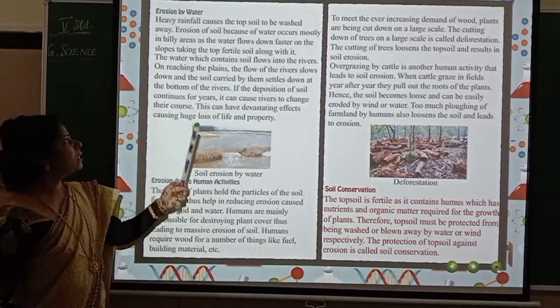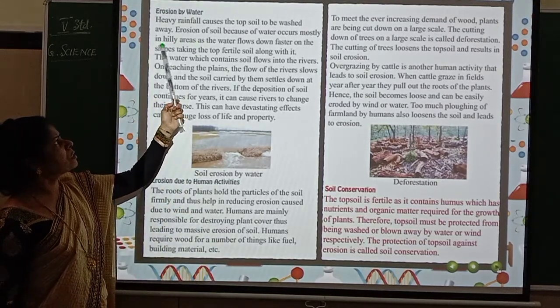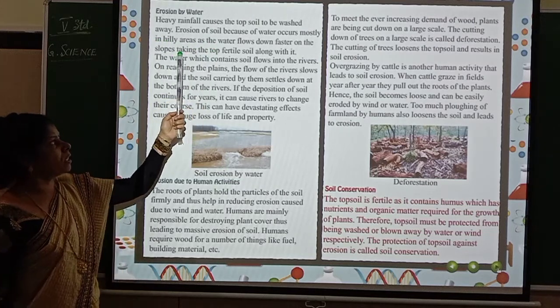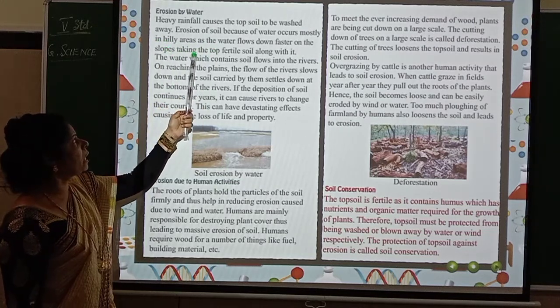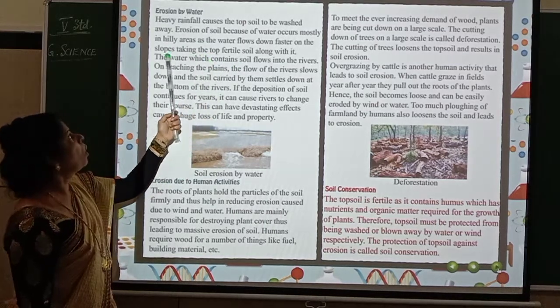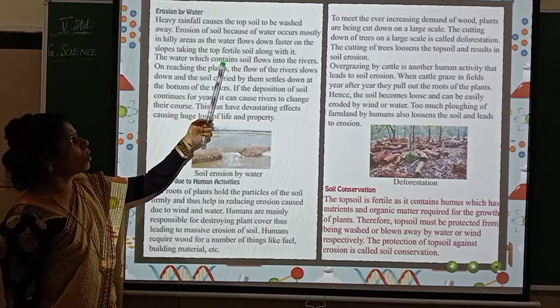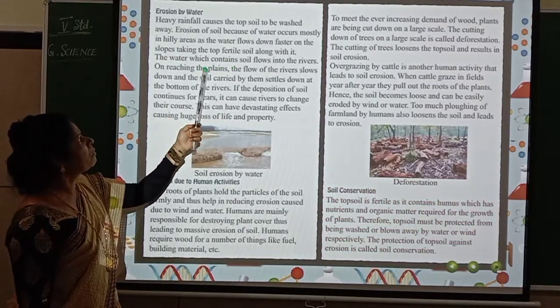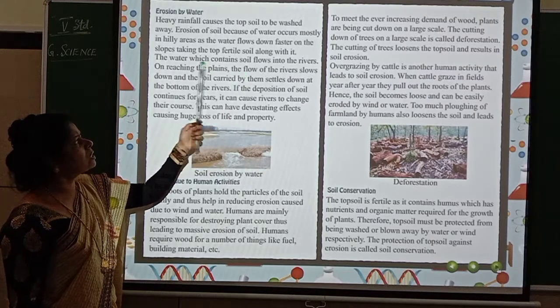So now let us see here. Heavy rainfall causes the topsoil to be washed away. Erosion of soil because of water occurs mostly in hilly areas as the water flows down faster on the slopes, taking the top fertile soil along with it. The water which contains soil flows into the rivers.